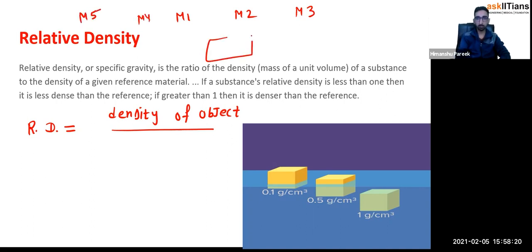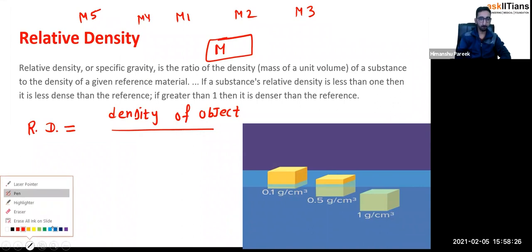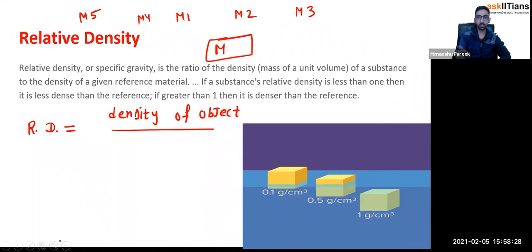And you have another material here. So now if you want to compare which material is more dense as compared to this, you want to compare all of them. So basically this is like your reference material.